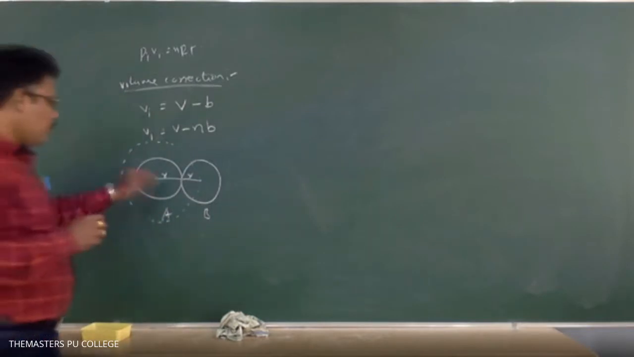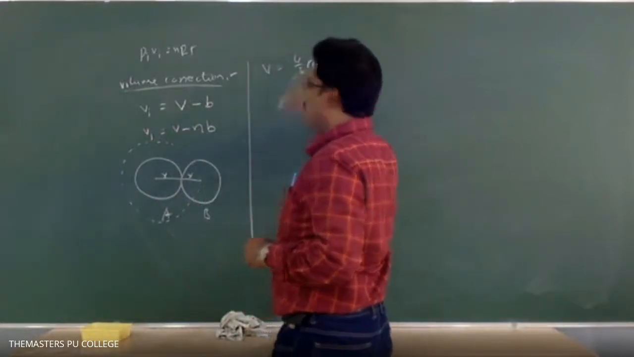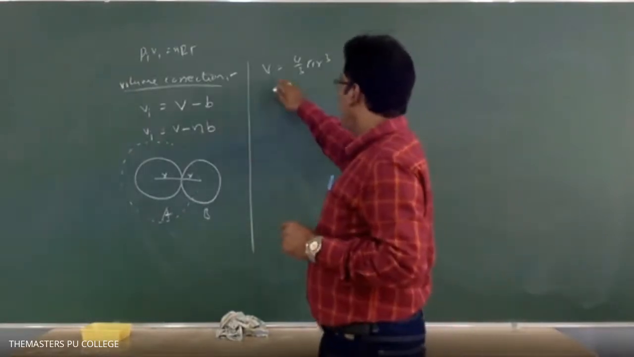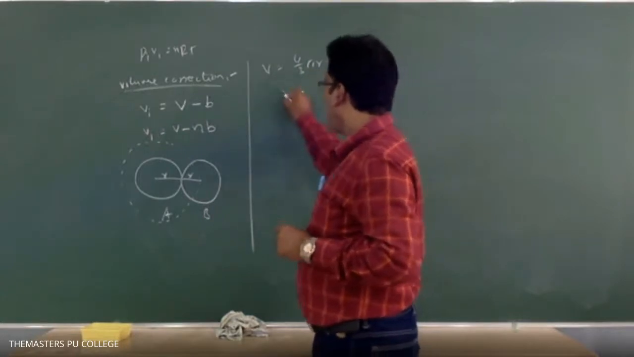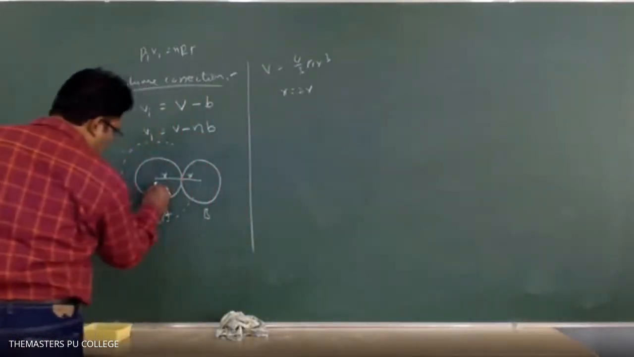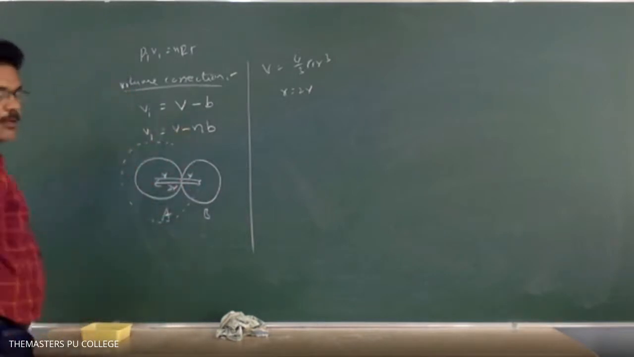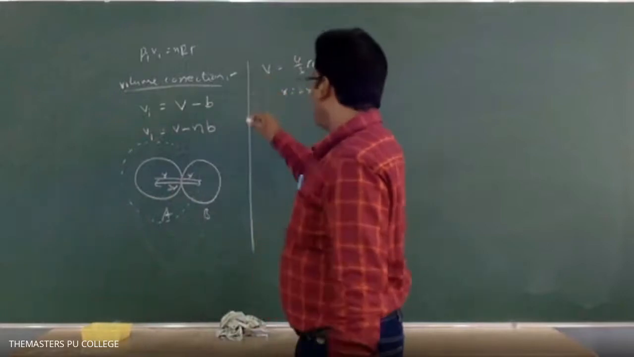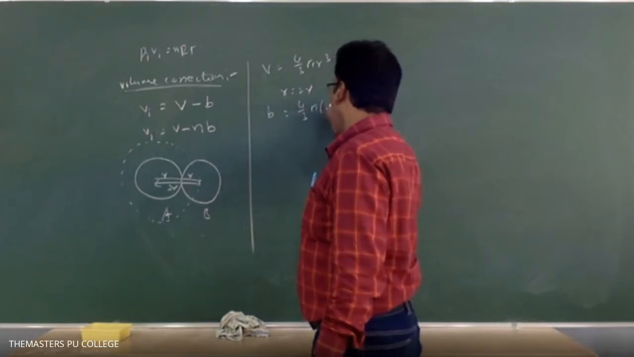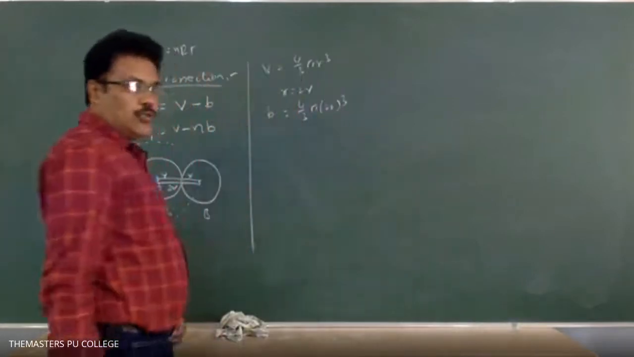So that excluded volume, generally we can calculate from V equal to 4 by 3 pi r cube, actually the volume of any gas, because the gas molecule is in spherical shape. So volume V equal to 4 by 3 pi r cube, but here we have r plus r, so what is the total radius here? 2r. This is the excluded volume. So this excluded volume can be represented as V equal to 4 by 3 pi (2r) whole cube.